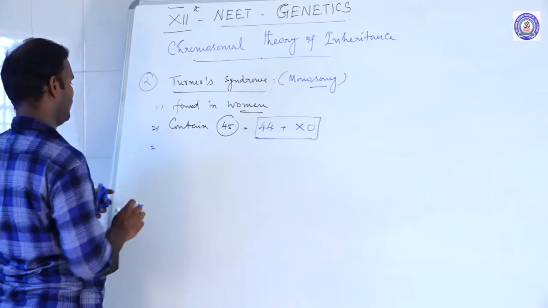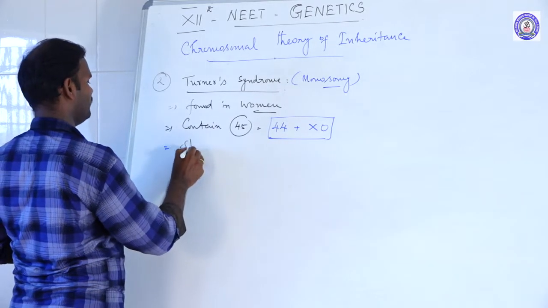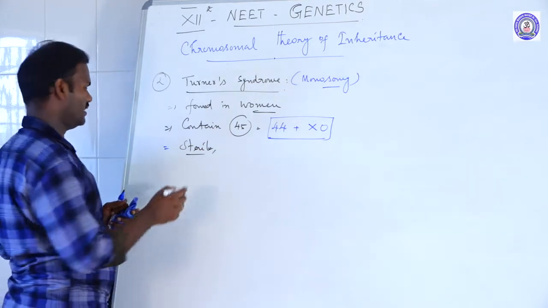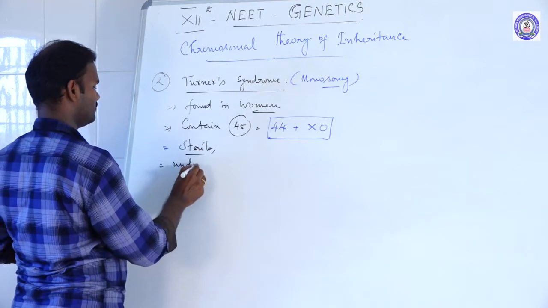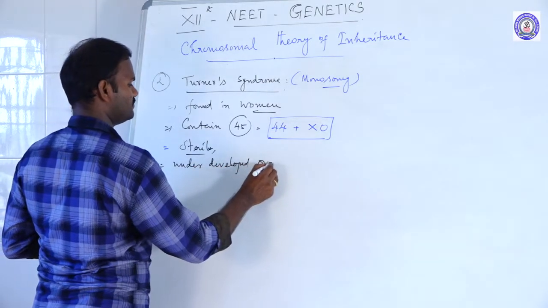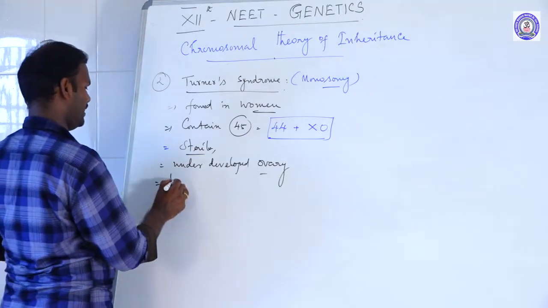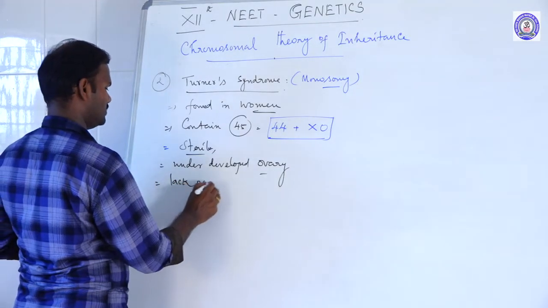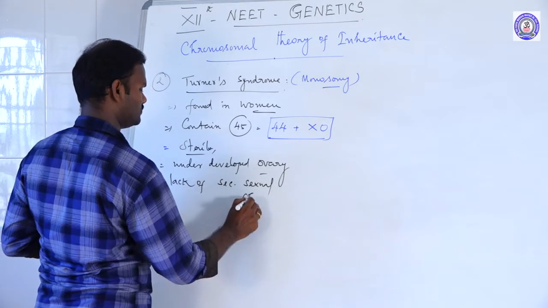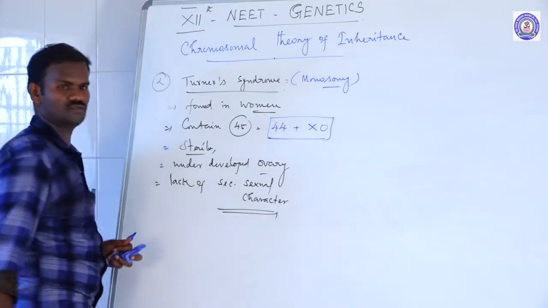As a result, these females are sterile. What are the symptoms? Sterile female and underdevelopment of ovary. They may not reproduce, and there is lack of secondary sexual characters.